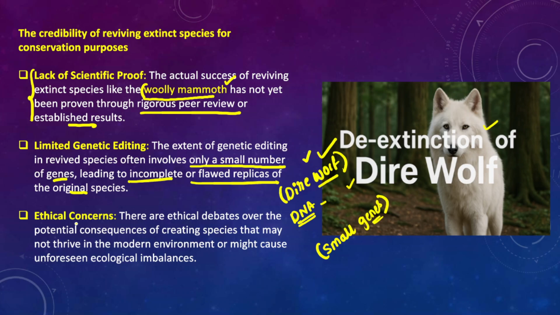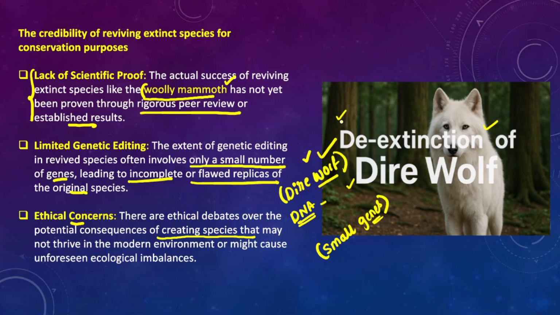Similarly, there are certain ethical concerns when we talk about the revival of extinct species or extinct animals. There are always ethical debates about the potential consequences of creating species that may not thrive in the modern environment. Why did most of such species go extinct? Because they may not have been able to survive or thrive in the conditions existing now, and because of that they went extinct.